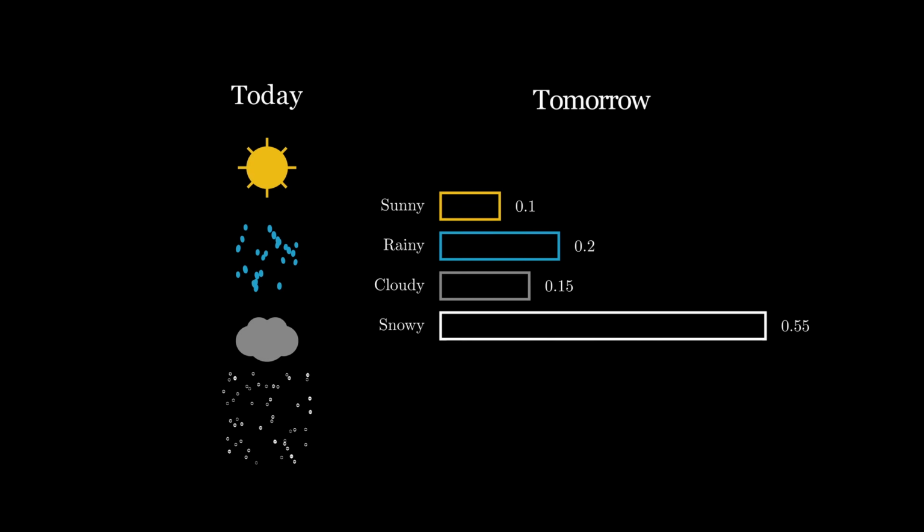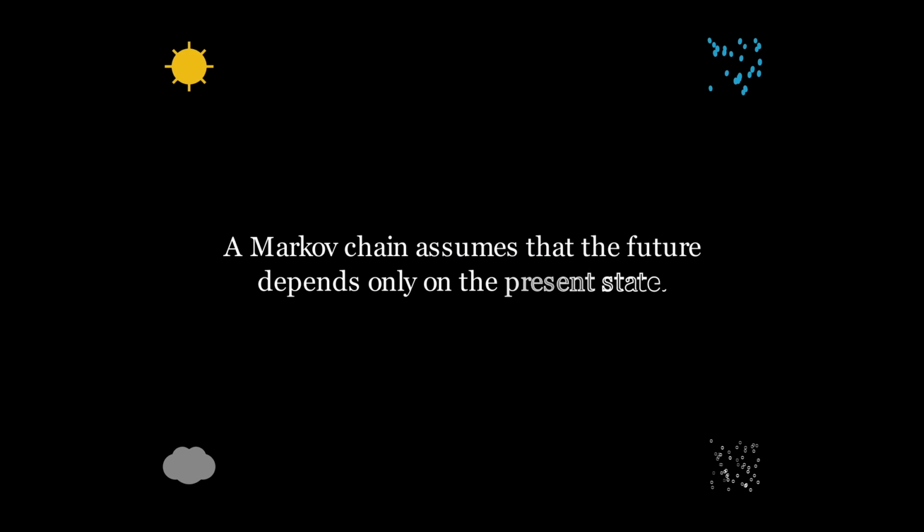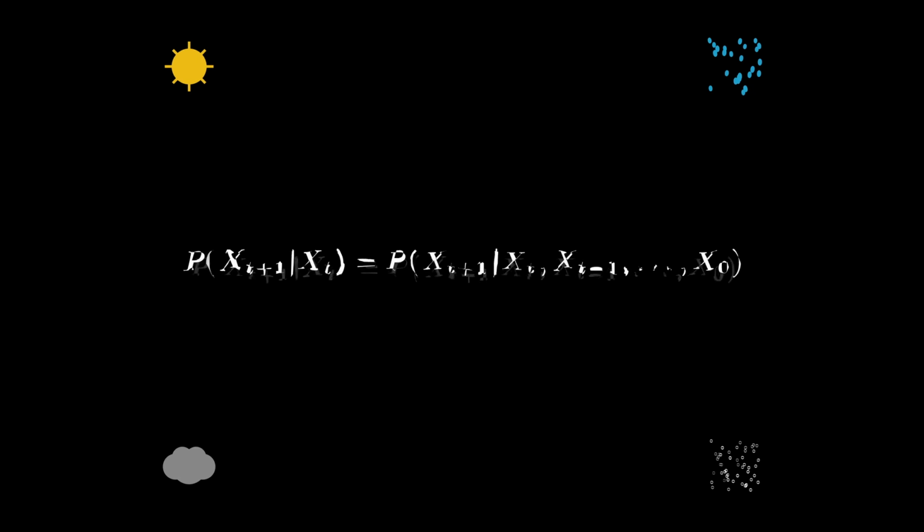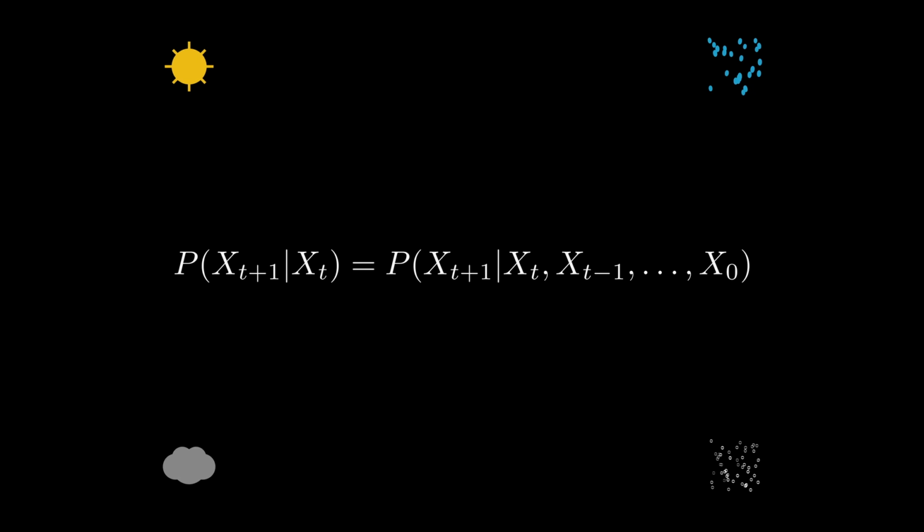This kind of model, in which the probability of the next event depends only on the previous event, is called a Markov chain. This is the key simplifying assumption that separates Markov chains from other dynamic state models. We can express this assumption mathematically like so. This definition is quite intuitive, and it just means that the probability distribution of future t+1 states depends only on the most recent state at time t.